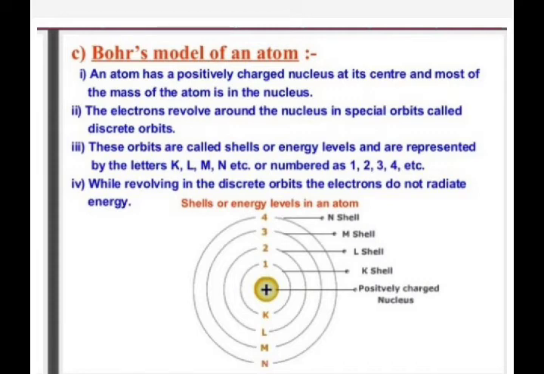But when the electron moves from a higher energy state to a lower state, at that time it will emit its energy in the form of radiation. In the same manner, when the electron is moving from a lower energy orbit to a higher energy orbit, at that time it will absorb the energy. That is what is given in your textbook. E2 minus E1, that is energy of final level minus energy of initial level, is equal to h nu. So nu is equal to (E2 minus E1) by h. Clear?